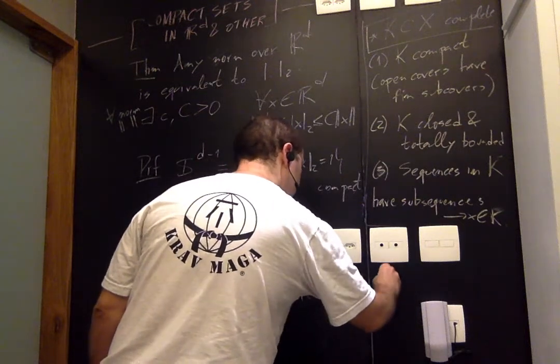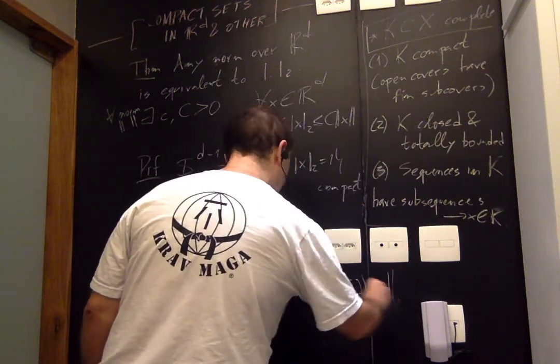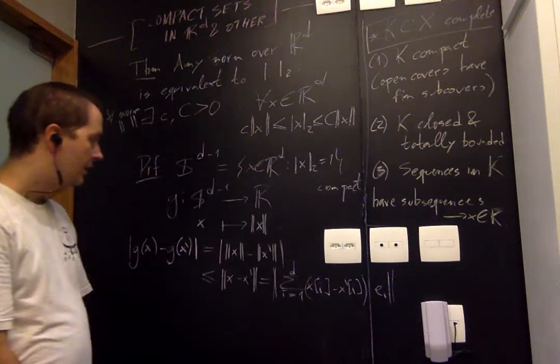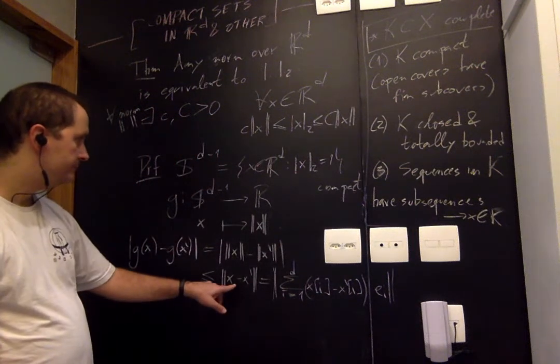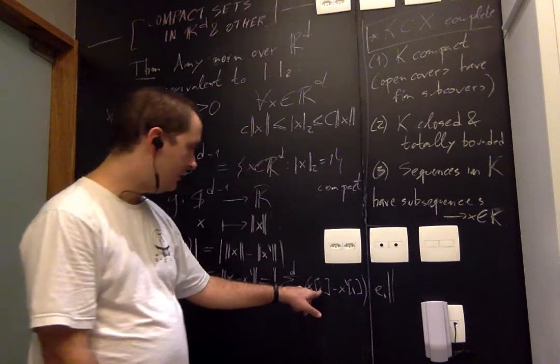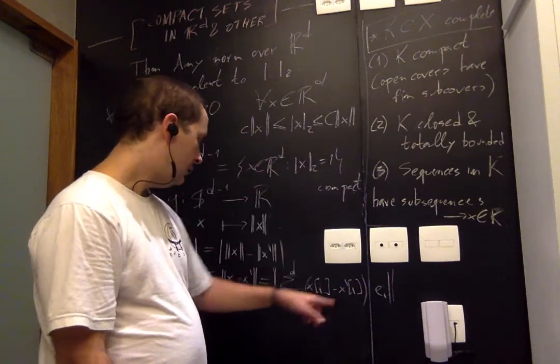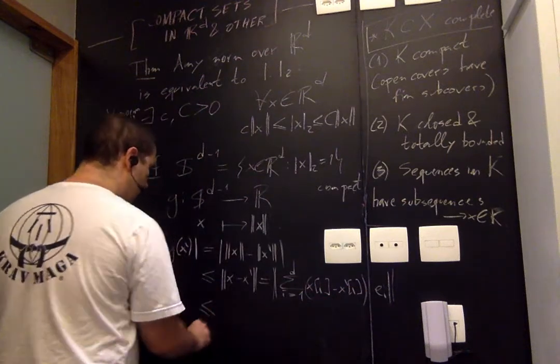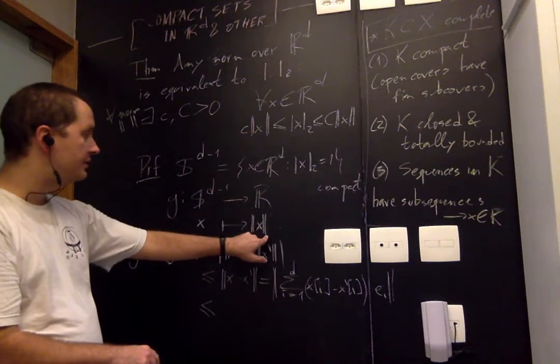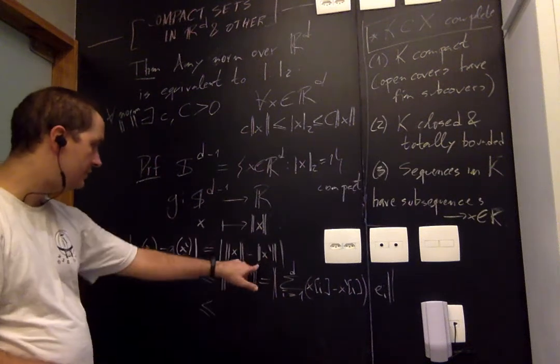right? So if I want to write a vector, I can write it by looking at the coordinates multiplied by the canonical basis vectors. And now I'm just going to apply subadditivity of the norm. So I'm using strongly the fact that double bar gives me a norm, of course, right? I used it here.